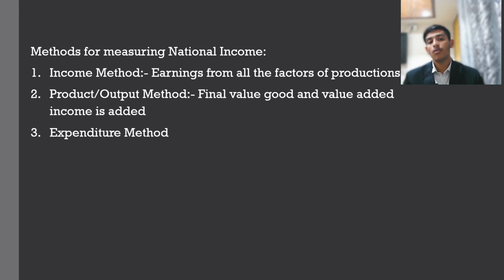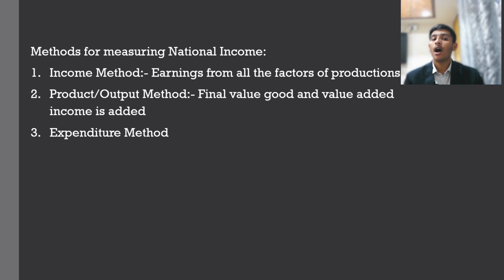Next, how do we measure national income? There are mainly three methods. First method is the income method. The income method is when you calculate the earnings from all of the factors of production. Factors of production we already know: land, labor, capital and entrepreneur. If we measure what comes from each, land gives you rent, capital gives you interest, and for the entrepreneur it is profit. So all four factors of production give certain income to us. That income, when you add together, creates the national income. That is the income method.